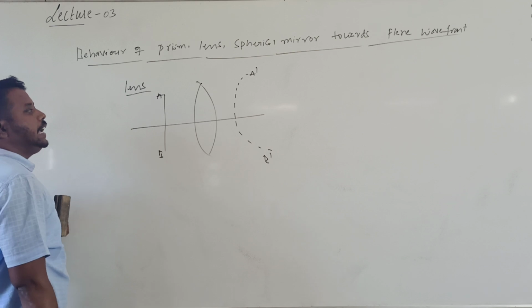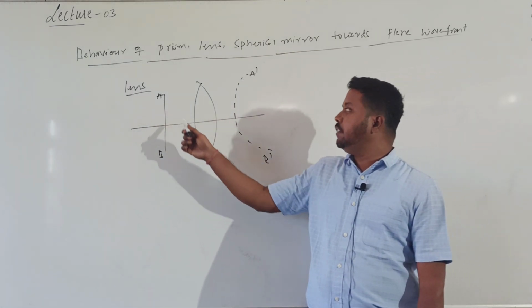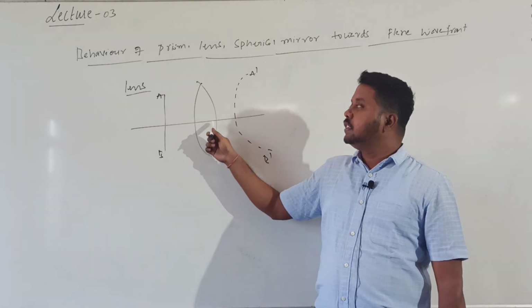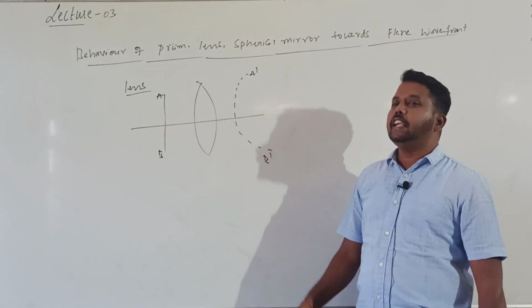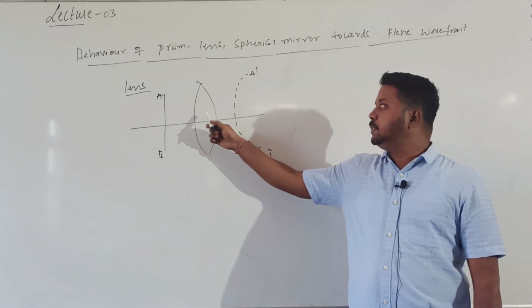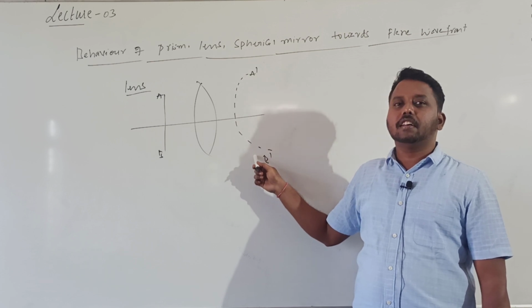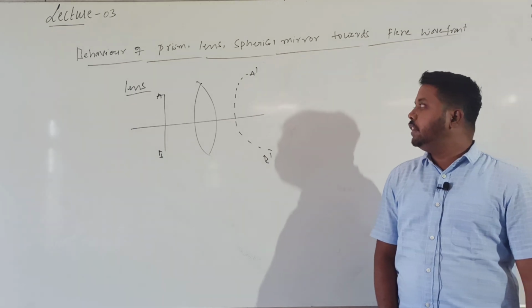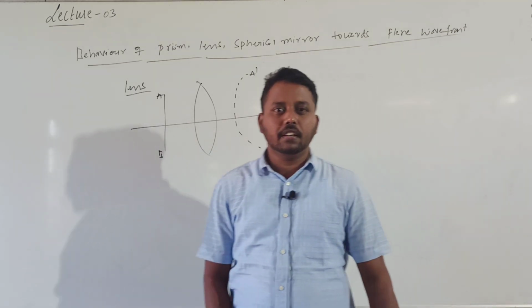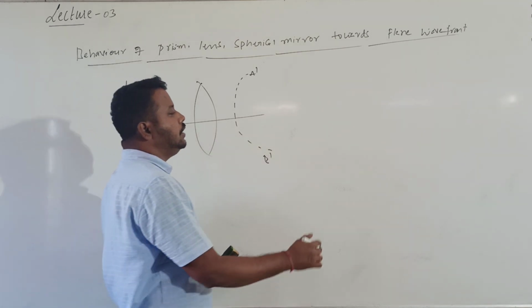Whenever a plane wavefront passes through a lens, that plane wavefront will become a spherical wavefront. What is the reason for getting the spherical wavefront? The middle part will come slower, and the upper part and below part will come faster. That's why the plane wavefront will become a spherical wavefront. Whenever a plane wavefront is passing through a lens, what will happen?